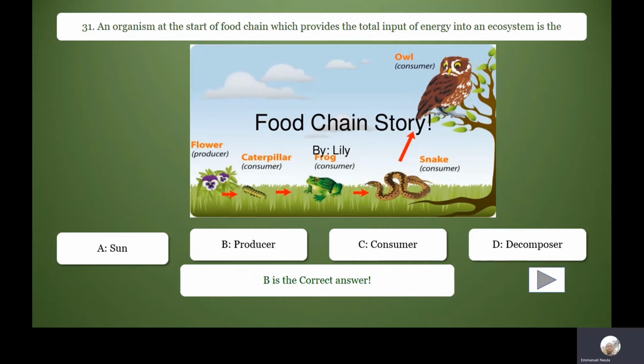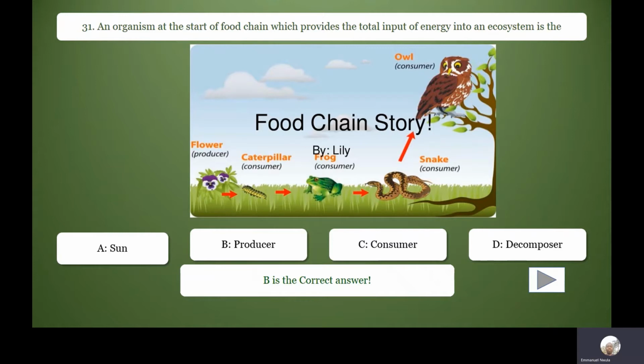An organism at the start of food chain which provides the total input of energy into an ecosystem is B, the producer. A food chain must start with a producer. Producers are organisms that can make their food. Plants are producers. They make their food, they are autotrophic.